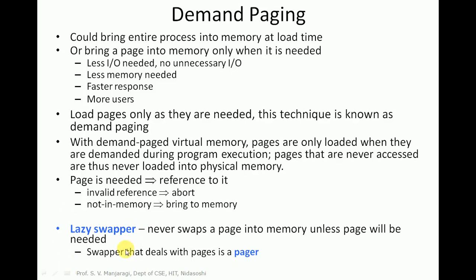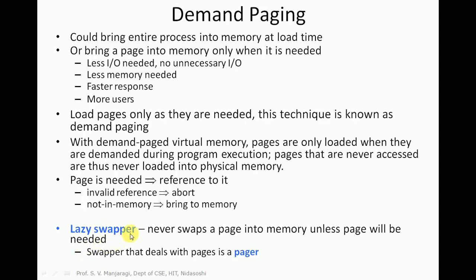So we perform an operation called lazy swapping. It is done by a swapper called a lazy swapper. Let us understand what a lazy swapper is. It never swaps a page into memory unless the page will be needed. Here we need not swap all the pages from disk to memory. Only pages which are required need to be swapped into the main memory.